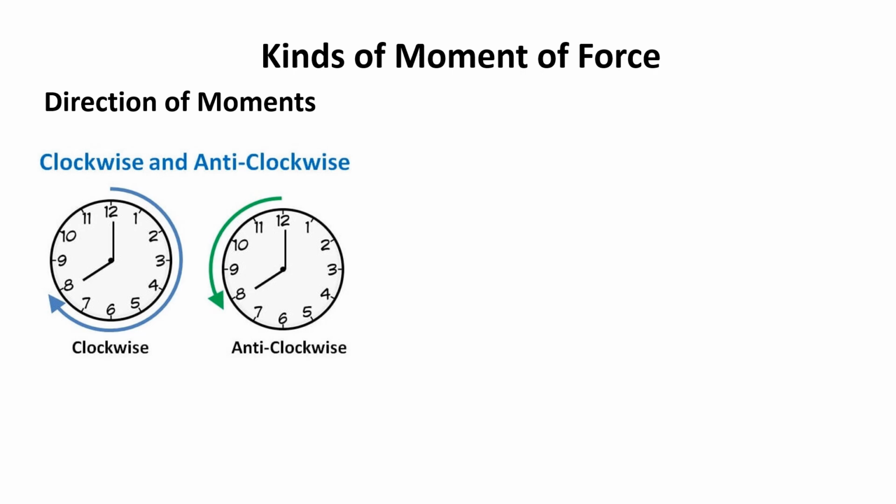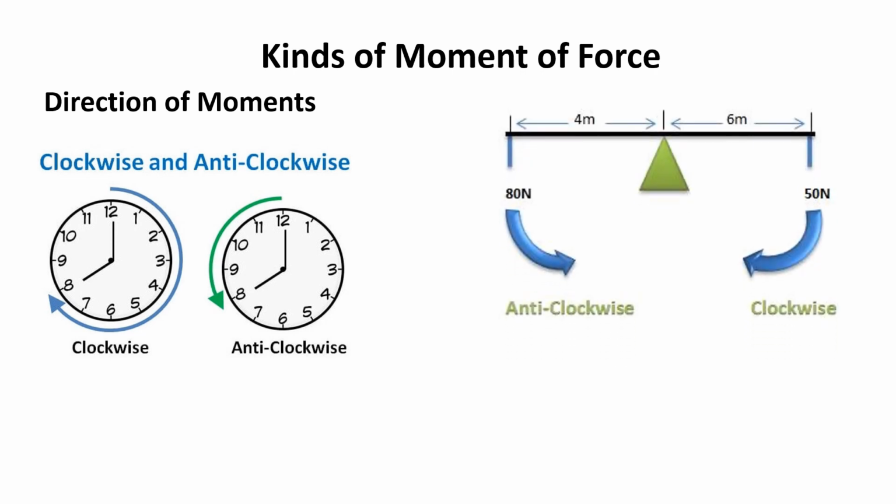One is clockwise direction and the other one is anti-clockwise direction. Clockwise direction is nothing but the direction in which the needles of a clock move or rotate. And the opposite of that is anti-clockwise direction. So there are two kinds of moments, clockwise moments and anti-clockwise moments.